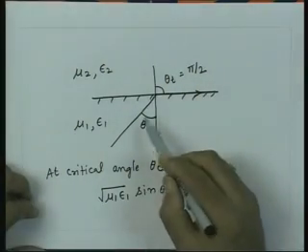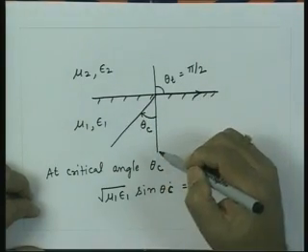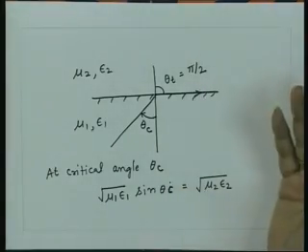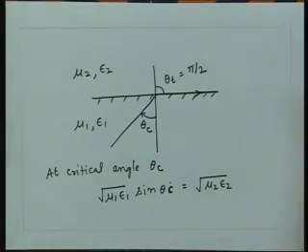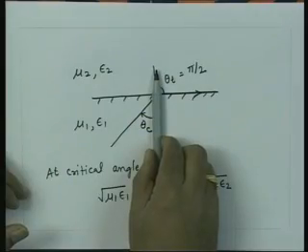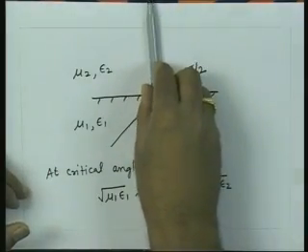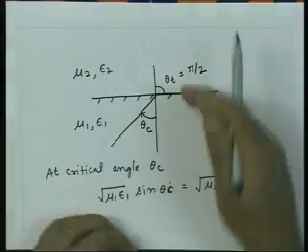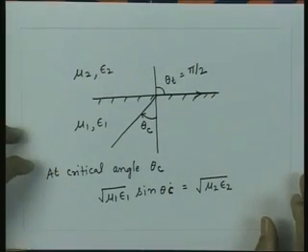And as we mentioned here, beyond this, if the angle is increased beyond theta c, then this wave does not exist. So, we do not know what has happened to this wave. In fact, the angle theta t becomes imaginary. We do not know where that ray is gone, but systematically if I change the angle from 0 to theta c, the refracted or transmitted wave will change systematically up to pi by 2, and beyond that the wave nature in medium 2 will be lost. We do not know what has happened to that wave.